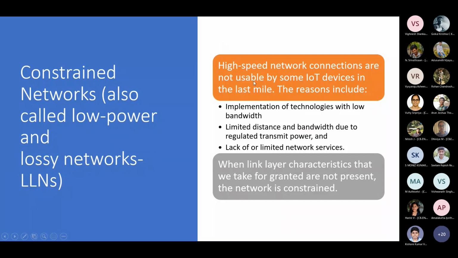The reason is that they cannot use high-speed networks because of technologies which use low bandwidth. For example, LoRa. If you're implementing LoRa, you have very limited bandwidth. If you have a lot of data to transmit, you are constrained by the bandwidth. A very few kbps is what you can transmit at.